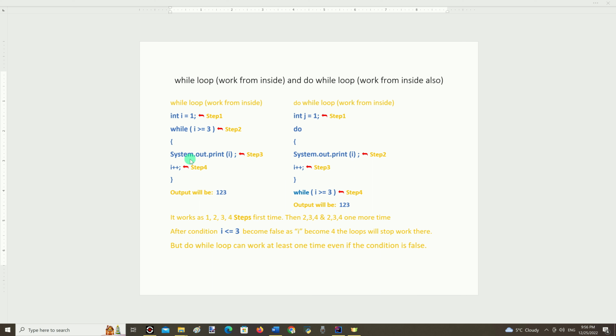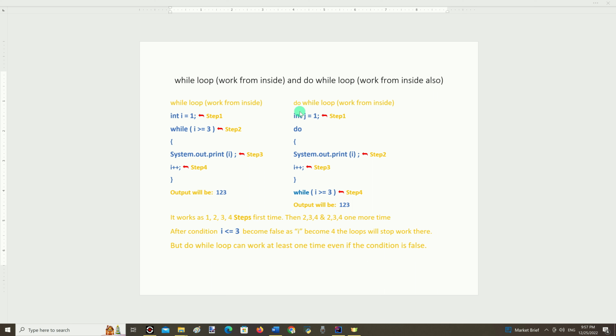Then inside the curly braces, first is step number 3, which performs some actions for each iteration. Print the value of I in this case. Then step number 4, the value of I gets incremented by 1. And steps number 2, 3 and 4 will be repeated until the condition in step number 2 becomes false, and then the loop stops working and the program exits from the loop.